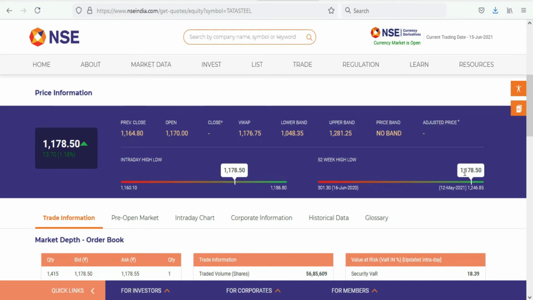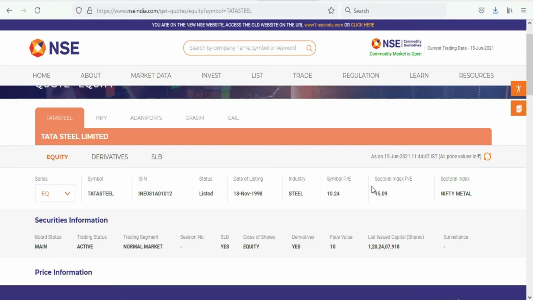I will wait for the company share to fall down. I'll be waiting and I will look at technical analysis. I will see charts and find out the right time to enter the stock. Fundamentally, it is good, but right now it is not the correct time to invest in this company because it is overvalued. This is very important information. Beginners have to know this information. That's all, my dear student friends. This is what I wanted to explain in this video, NSE website analysis.